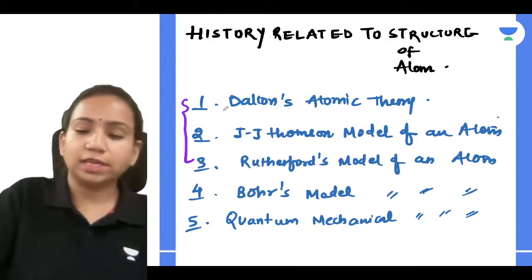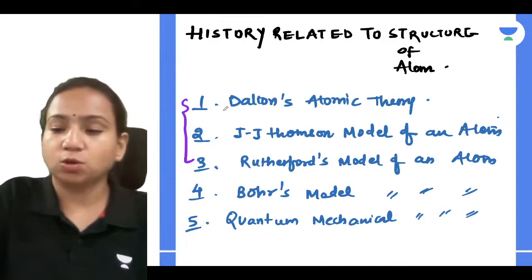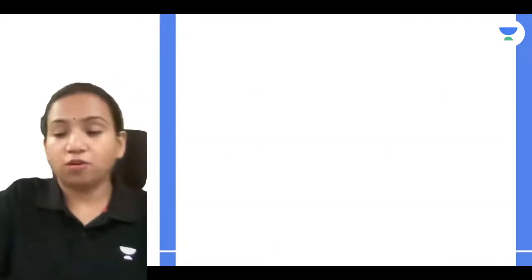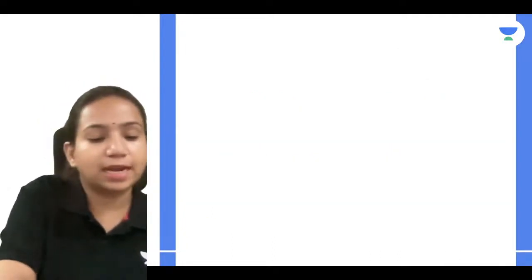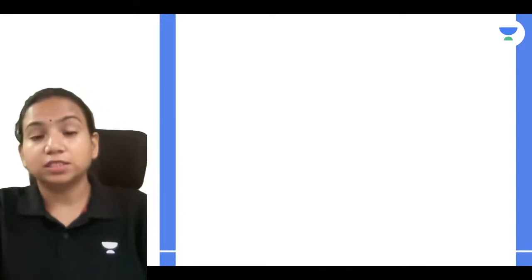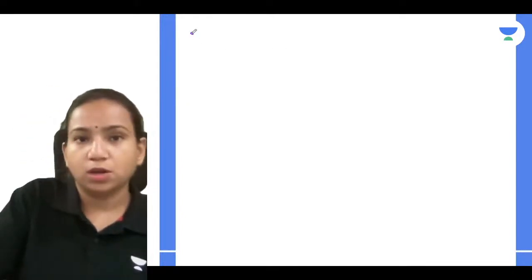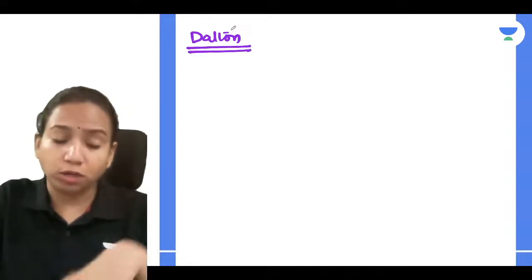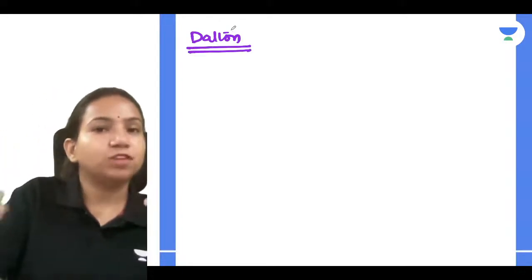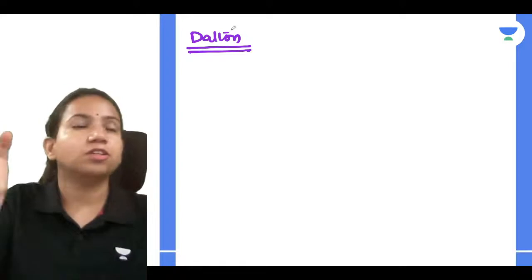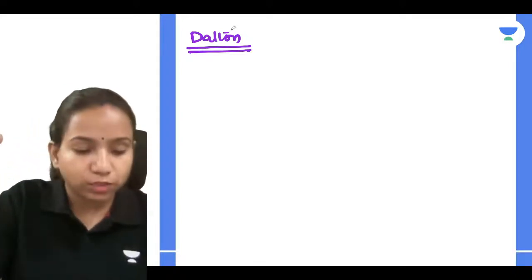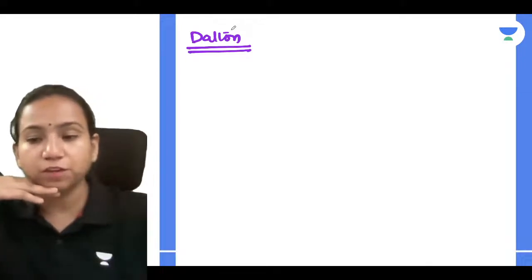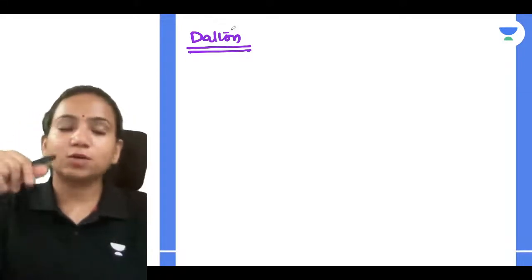So first, Dalton's atomic theory. Dalton gave the first theory, and he said that matter consists of indivisible atoms. He said many good things, like atoms of different elements combine together to form a compound, and they always combine in a fixed ratio. So he gave the definition of a compound.